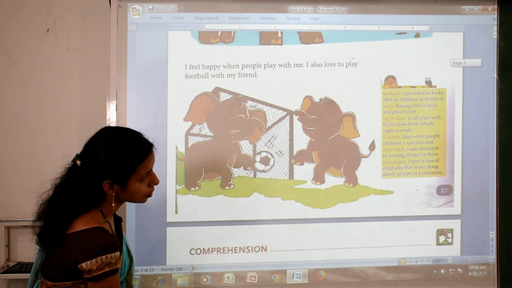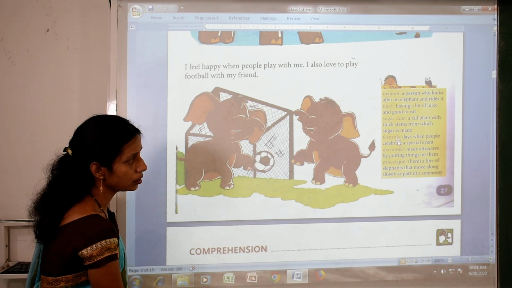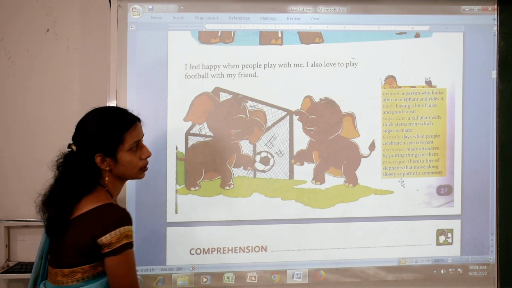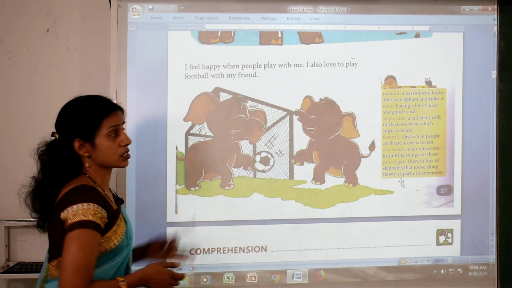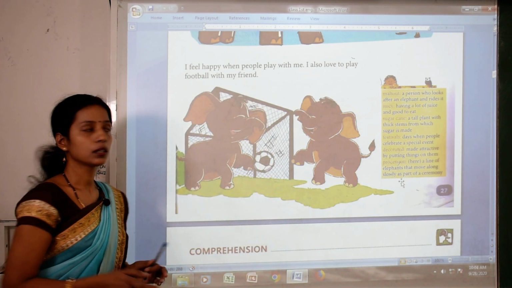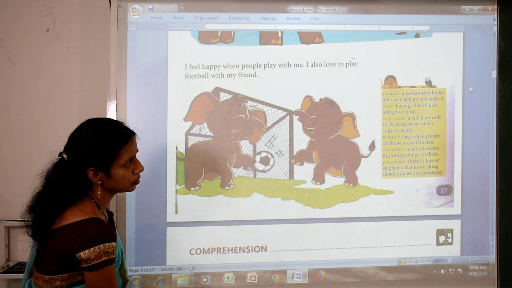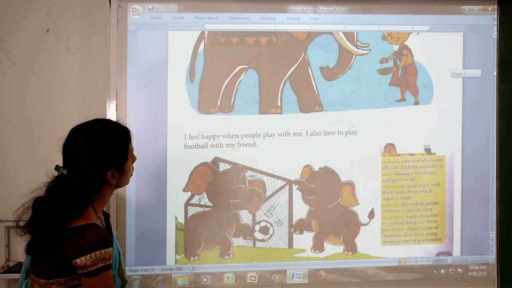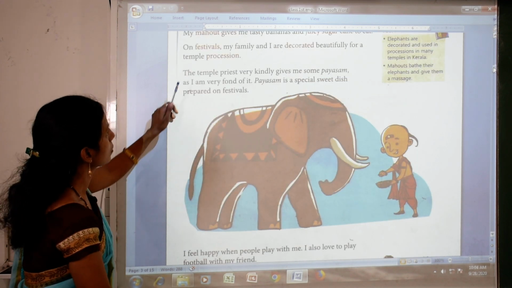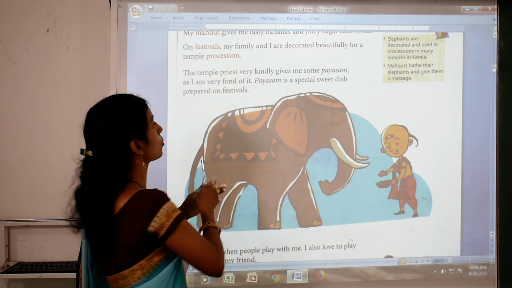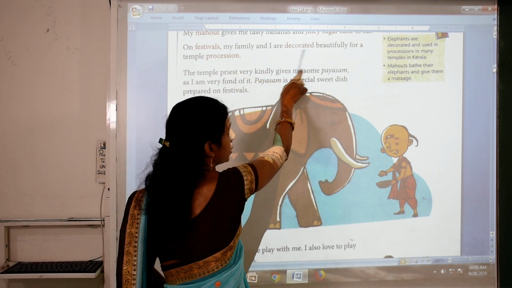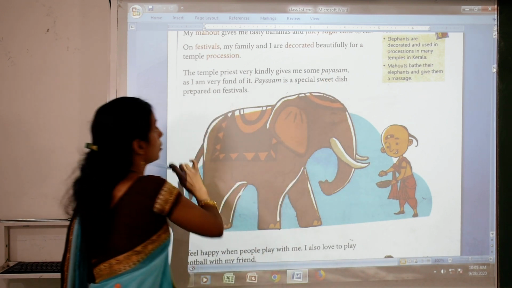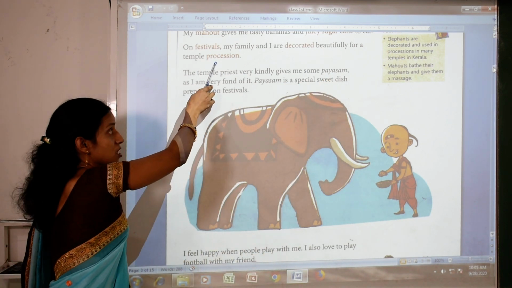Festival means days when people celebrate a special event like Christmas, Diwali, Holi, and lots of festivals here. So Appu is telling, on festival my family and I are decorated beautifully for a temple procession.